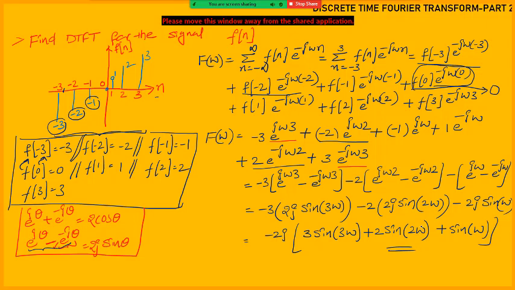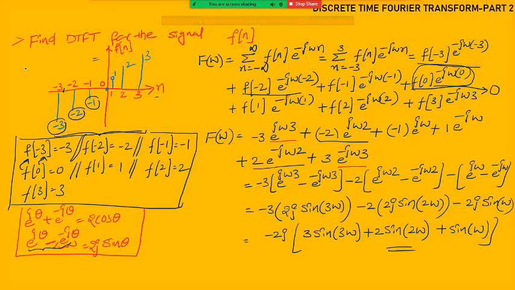Okay, so nothing is there here, very simple. In the previous problem we got the answer in terms of cos, here we got sin. That also we can predict simply. How can we predict? The given signal is an odd signal. You check the condition for odd symmetry for this one, you will get that it is an odd signal. What is the odd signal condition? f of minus n is equal to minus f of n.